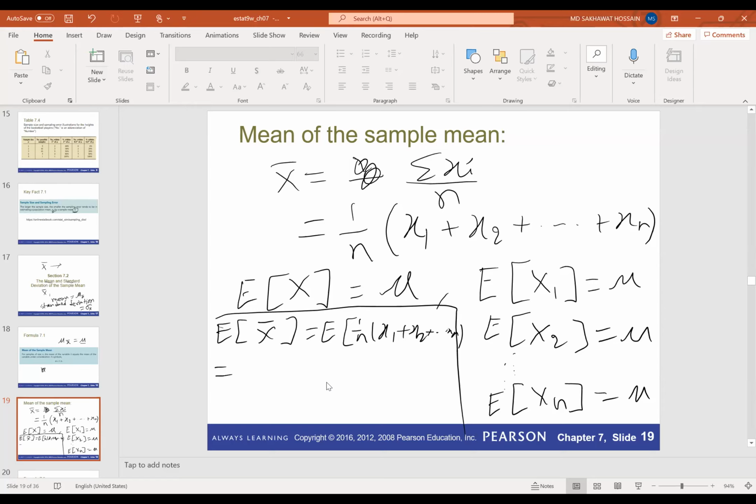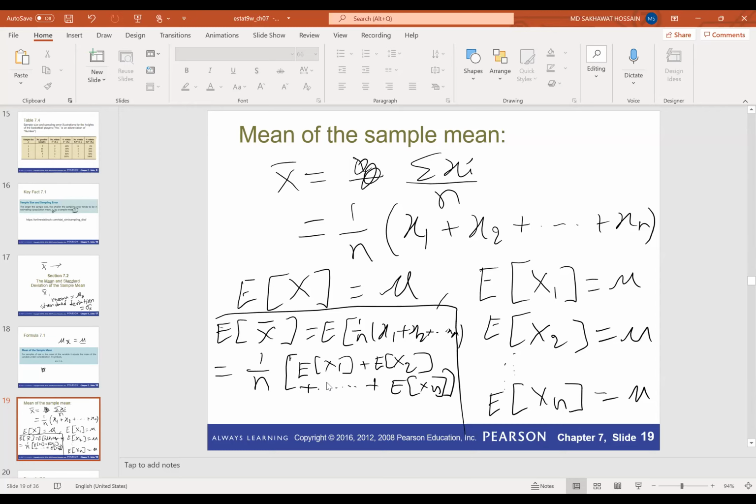So we can take out 1 over n, then it will be the expected value of x1 plus the expected value of x2 plus up to the expected value of xn. We can distribute the expected value to each one, and we know this property from our previous class.